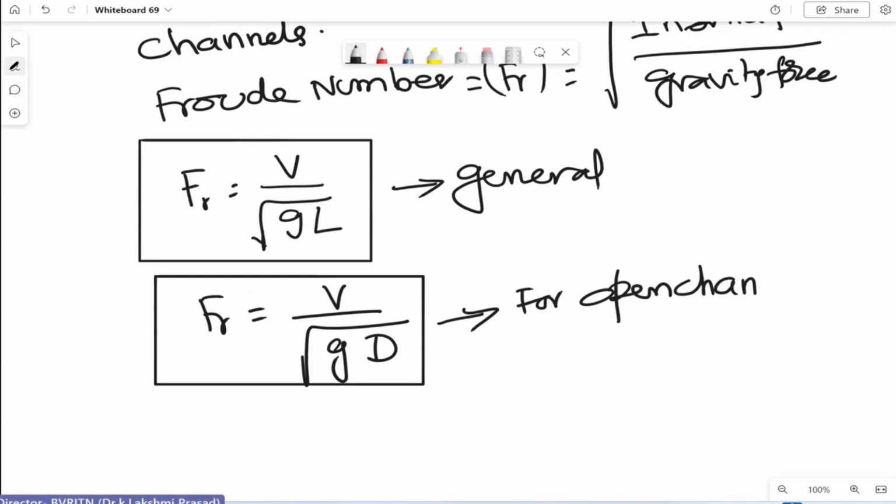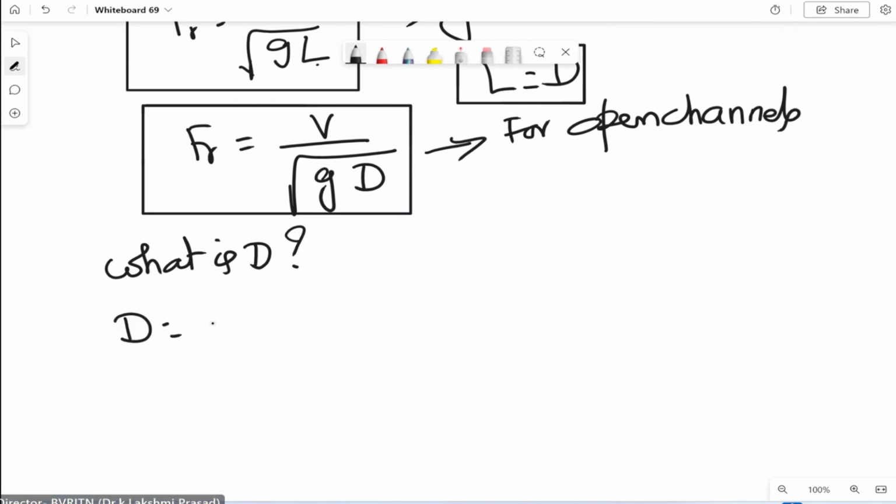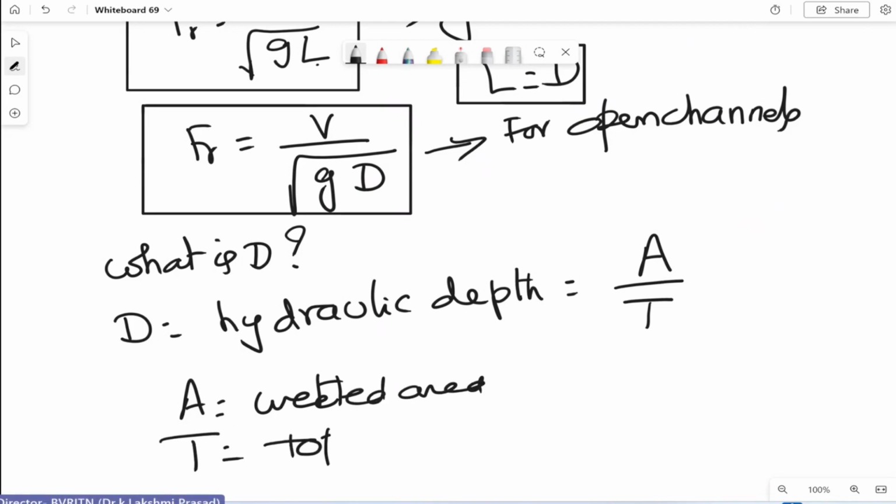That means the characteristic length L is equal to D. And what is D? D is the hydraulic depth, and D is equal to A by T. A is equal to the wetted area, and T is equal to the top width.